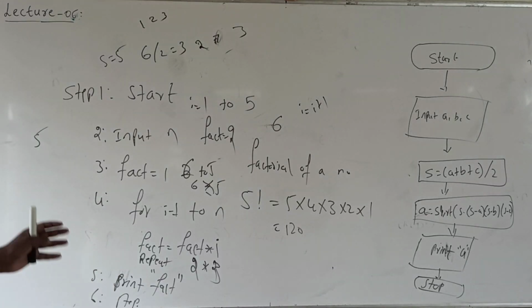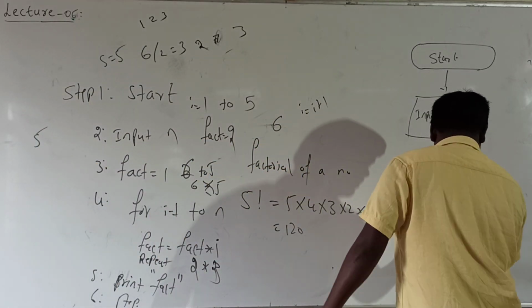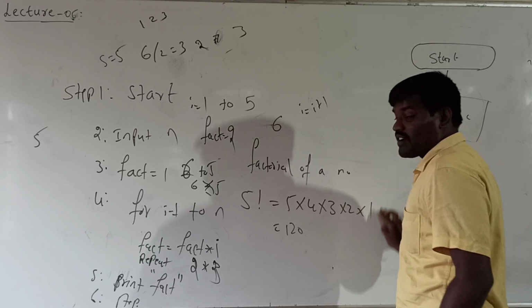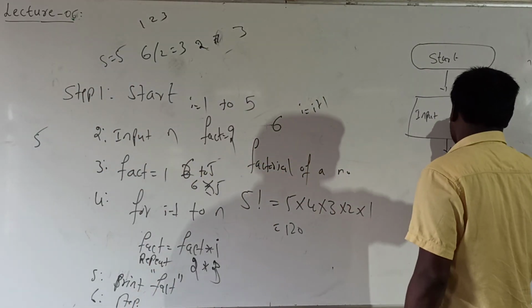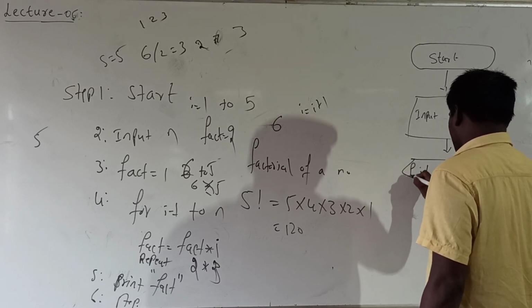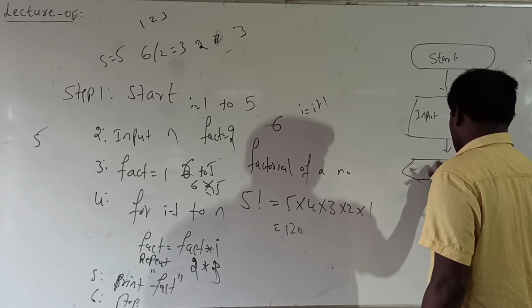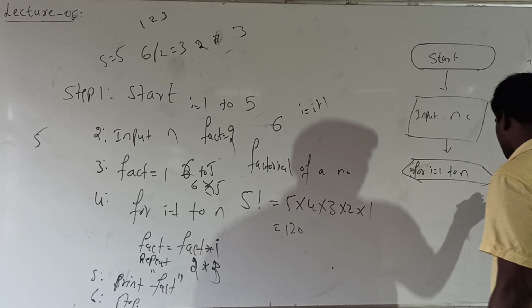Then how to draw the flowchart for this? We have to use the hexagon. I already told that 6 sides is nothing but the hexagon. See here, for I is equal to 1 to n.